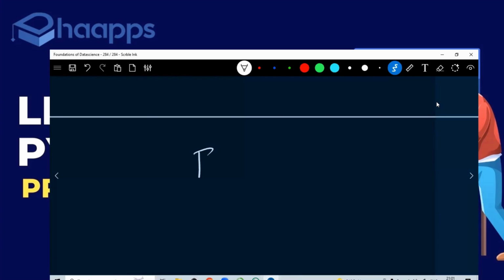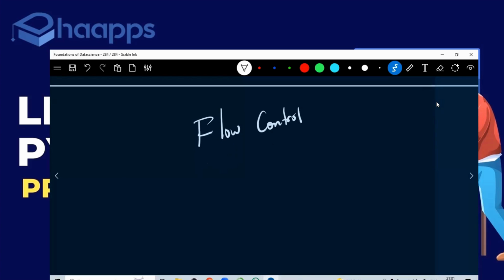Today, we'll be discussing flow control, or you can say control flow statements. Okay, the logic building will start from here. I hope you're all writing the notes.